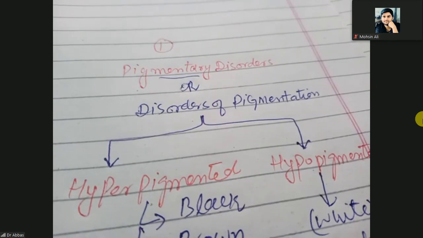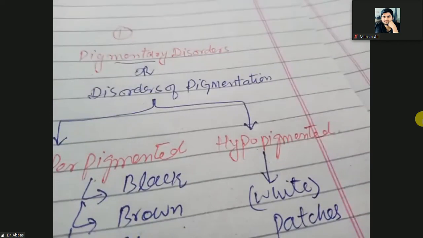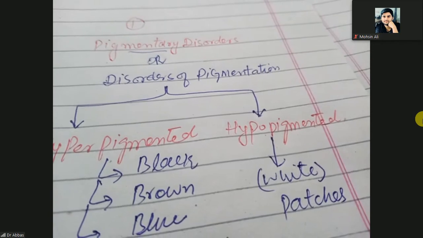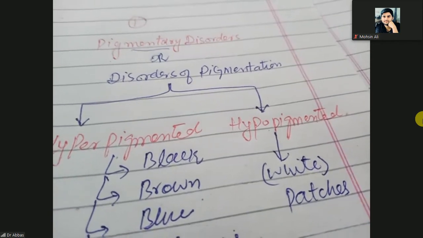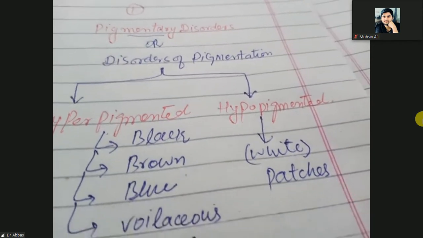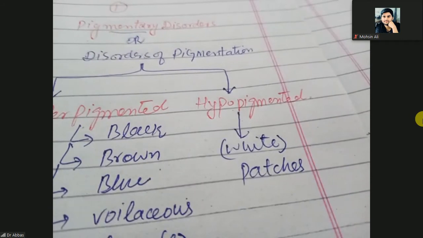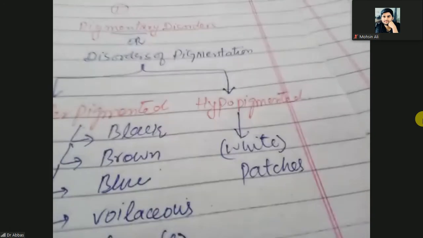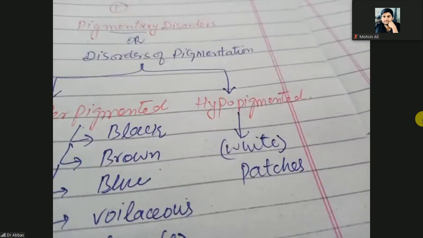Hyperpigmented is when the skin has blue, black, brownish patches, and hypopigmented means when the skin has white patches.